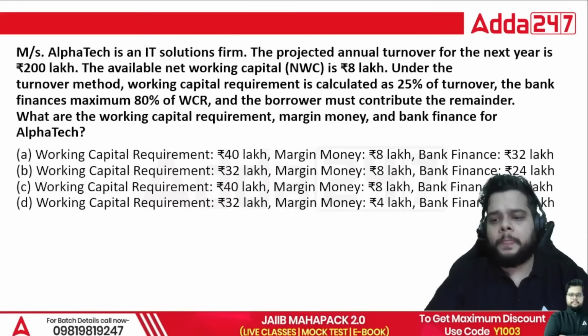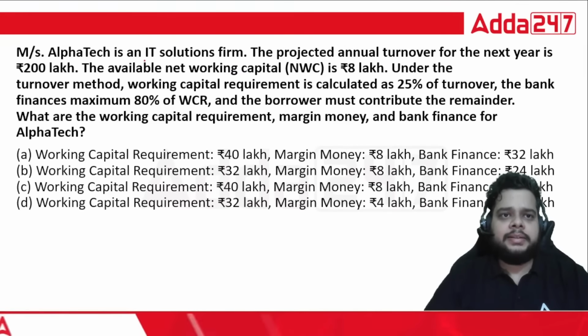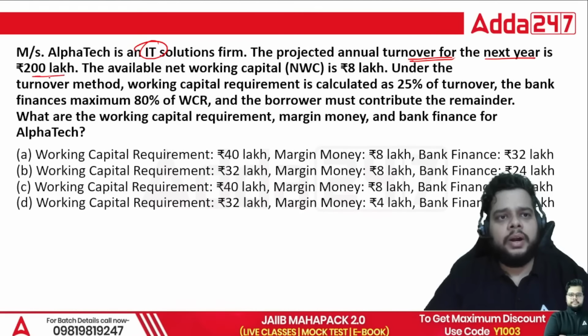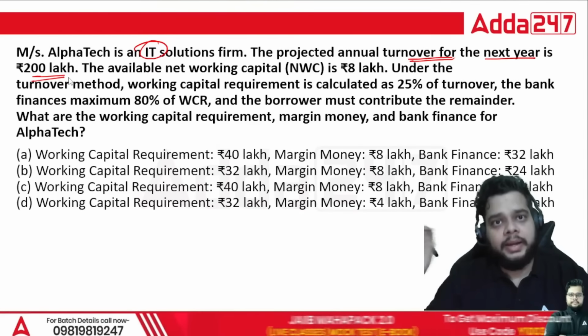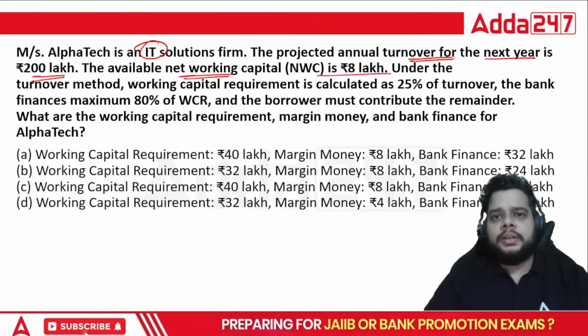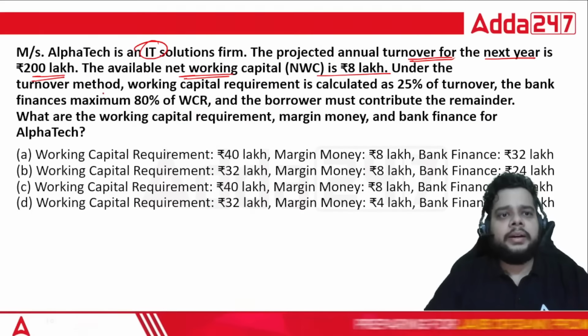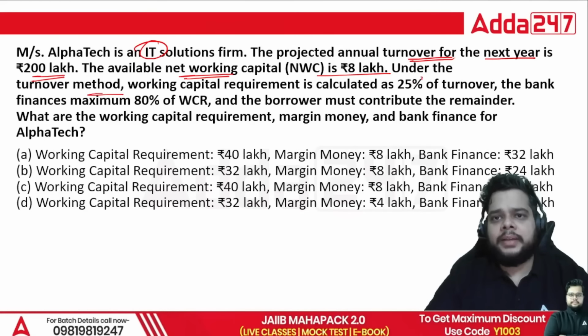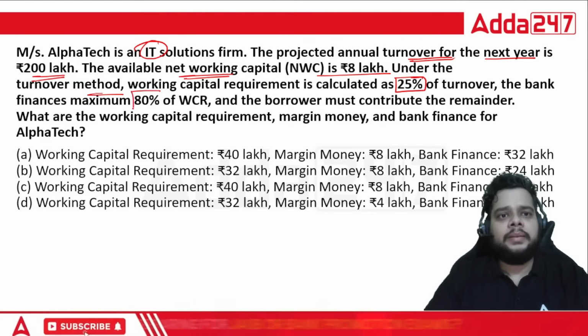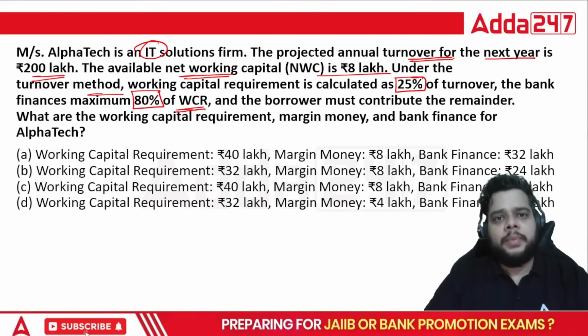Simple. Next question. M/s Alpha Tech is an IT solutions firm. Projected annual turnover for the next year is 200 lakhs. Turnover, again turnover. The available net working capital, NWC, is 8 lakh. Under the turnover method, working capital requirement is calculated as 25% of the turnover. The bank finances a maximum of 80% of the working capital requirement.